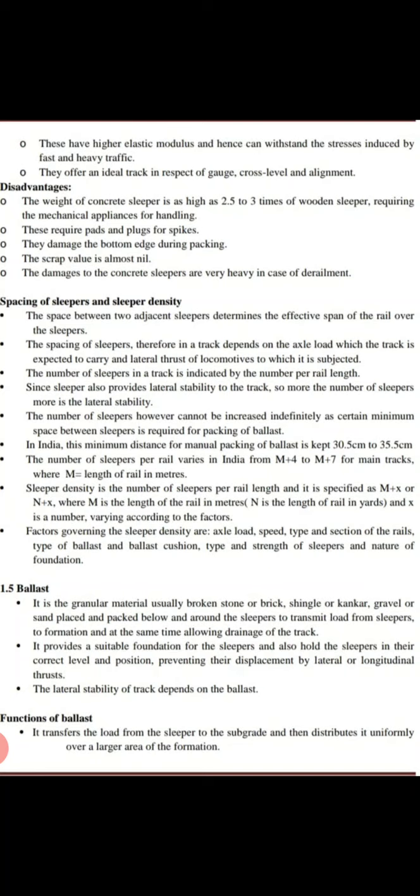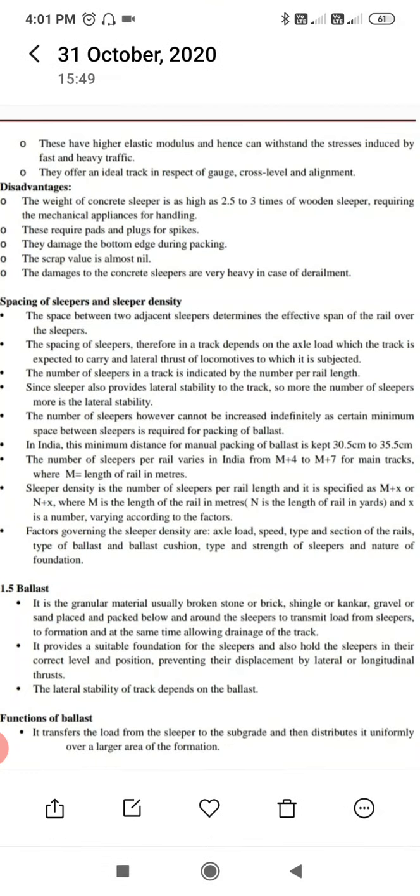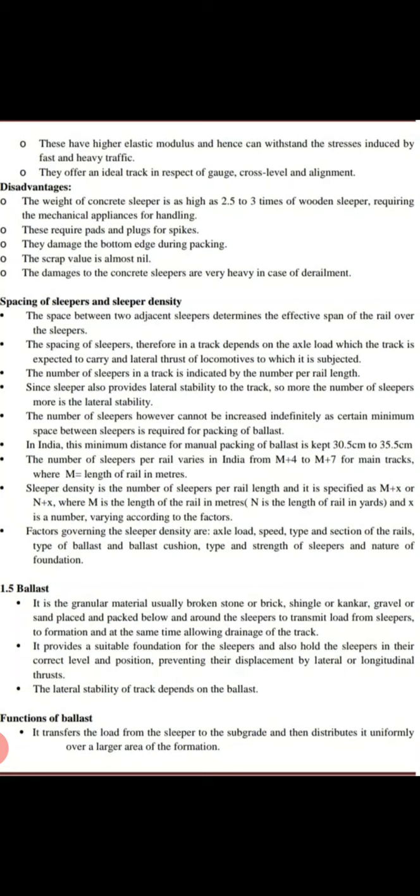The number of sleepers per rail varies in India from M plus 4 to M plus 7 for the main track, where M is the length of the rail in meters. Sleeper density is the number of sleepers per rail length, and it is specified as M plus x or N plus x, where M is the length of the rail in meters, N is the length of the rail in yards, and x is a number varying according to the factors.